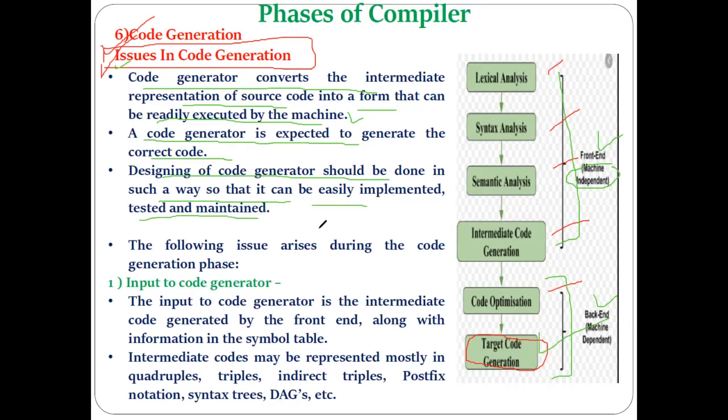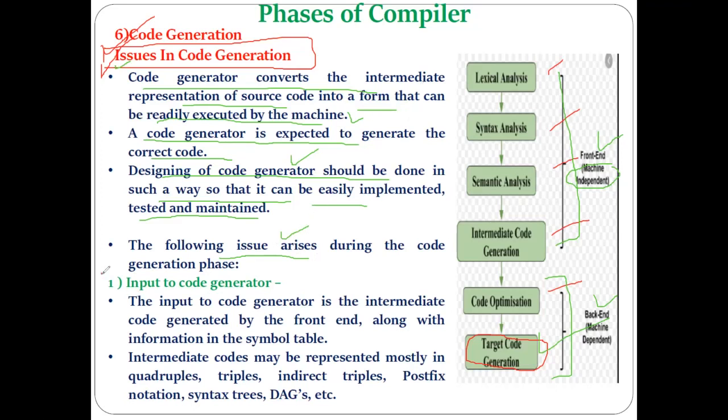Okay, so while designing the code generator phase, the system programmer who is designing the last phase of the compiler has to think about the different requirements, the different issues, and the different expectations related to that final phase of the compiler. Those are the things we are going to discuss here, in the point that is the issues in code generation.